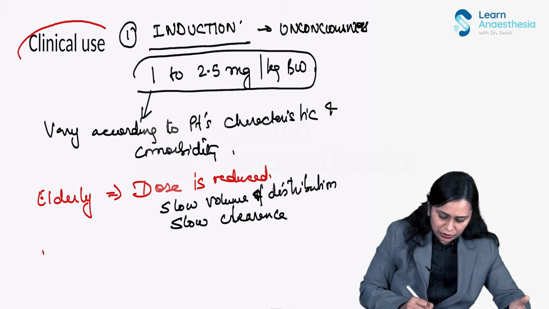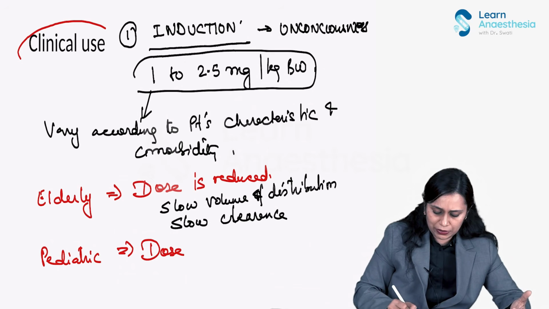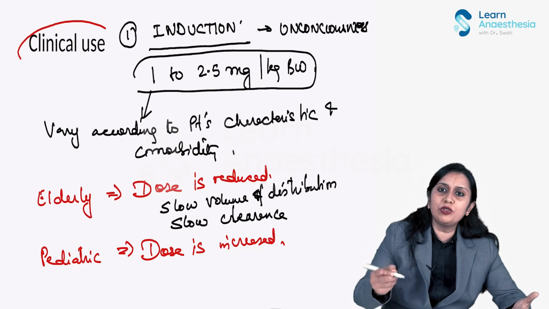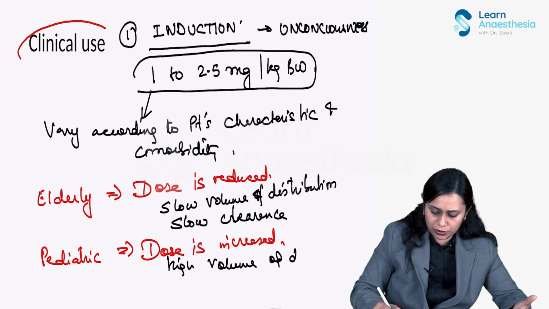In pediatric patients, just the opposite. The requirement would be high. The dose is increased. Why? High volume of distribution and high clearance.